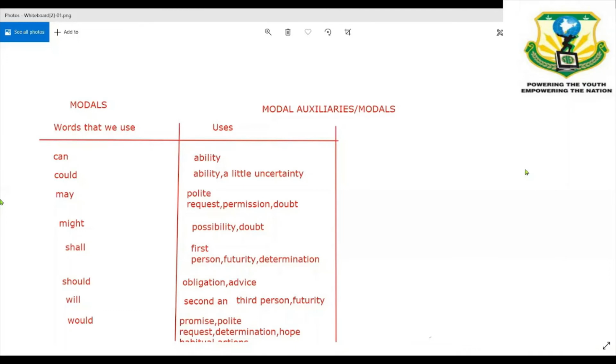Asking for a request, which is similar to may. Habitual action is your day-to-day routine, like I would get up and I would brush my teeth on a regular basis. And for saying something with determination: I would score good marks.